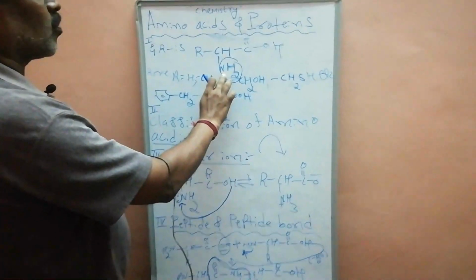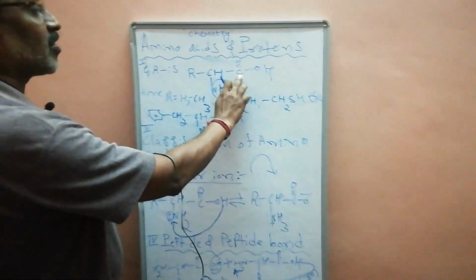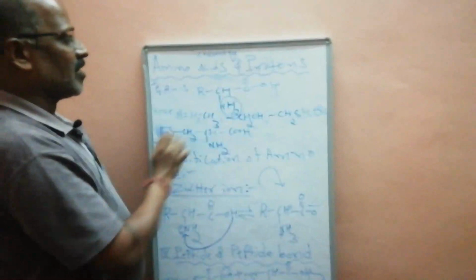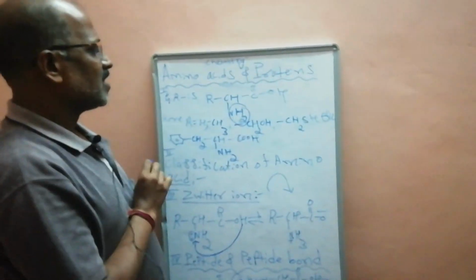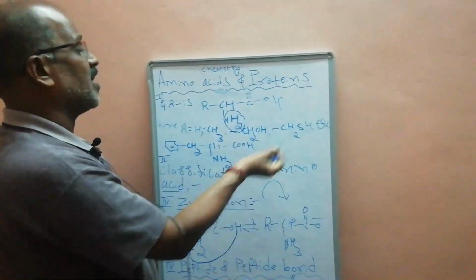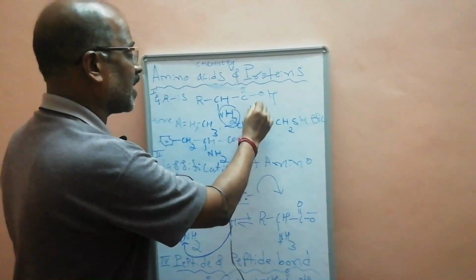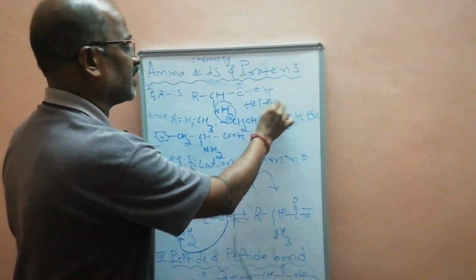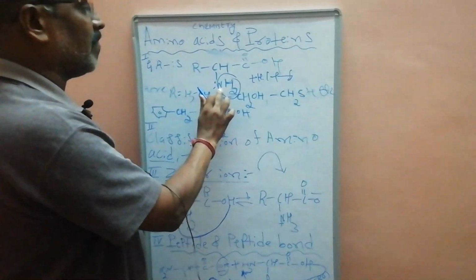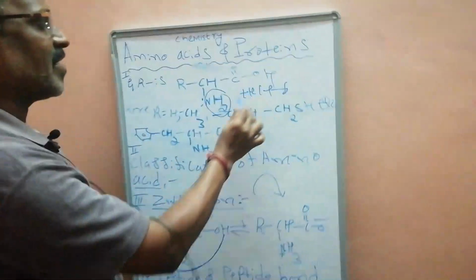An amino acid has two functional groups, one NH2 and one COOH group. It is amphoteric in nature. Amphoteric. This is the general reactivity of amino acids. Why is it amphoteric? It reacts with acid. If I add HCl, what happens? Here the amino acid NH2 is a base. A base reacts with acid. At that time, what happens?